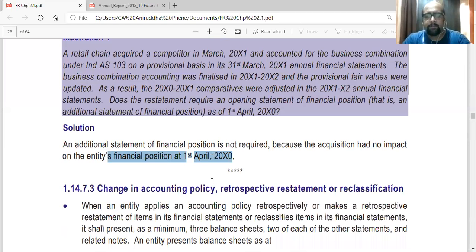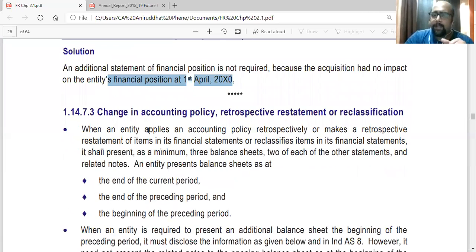Even here they have said that when an entity applies an accounting policy retrospectively or makes a retrospective restatement of items in its financial statements or reclassifies items in its statements, it shall present as a minimum 3 balance sheets. 3 balance sheets will be at the end of the current period, at the end of the preceding period, and at the beginning of the preceding period. Okay, but if the beginning of the preceding period is not getting adjusted, then there is no need to present. That is the logic. Understood?